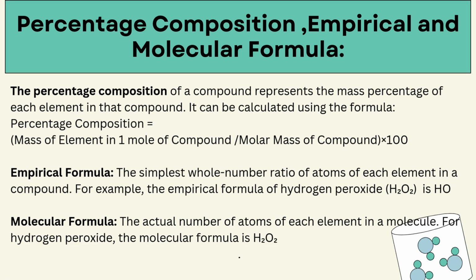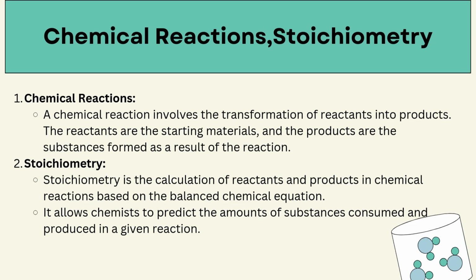The empirical formula shows the simplest whole number ratio of the elements in a compound. It gives you the basic composition without indicating how many atoms are actually in a molecule. The molecular formula shows the actual number of each type of atom in a molecule of a compound. It provides more specific information than the empirical formula. Chemical reactions. A chemical reaction is a process where substances, called reactants, change into new substances, called products.